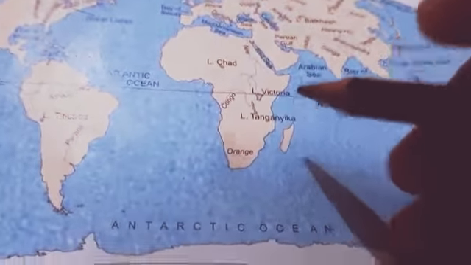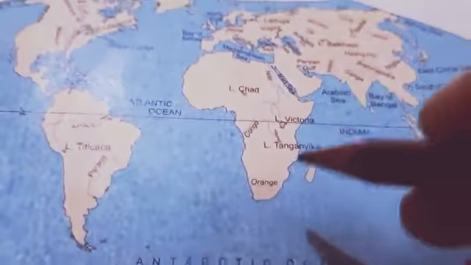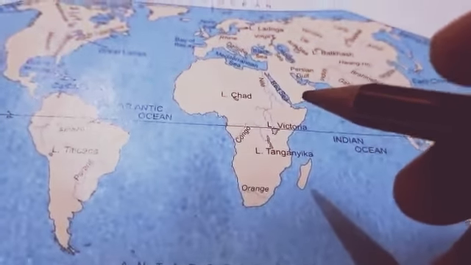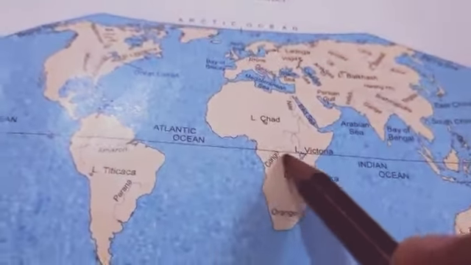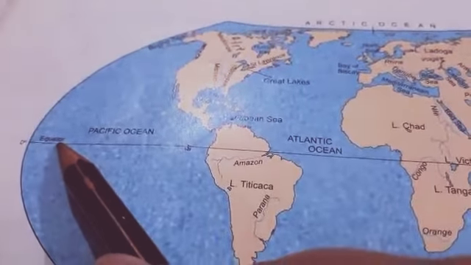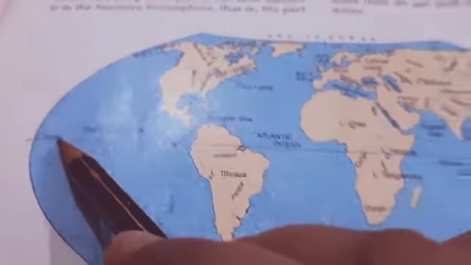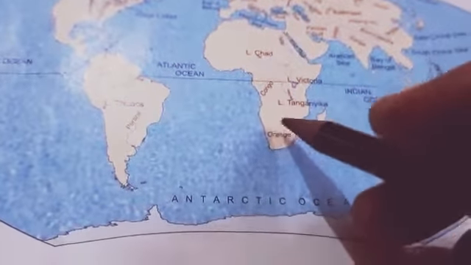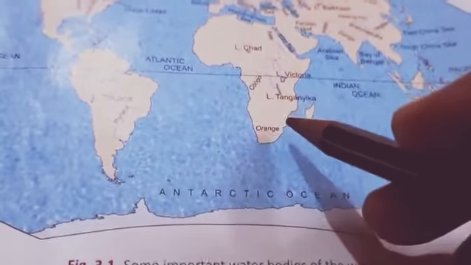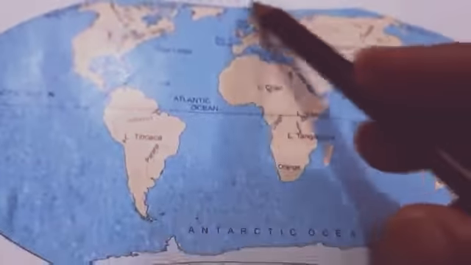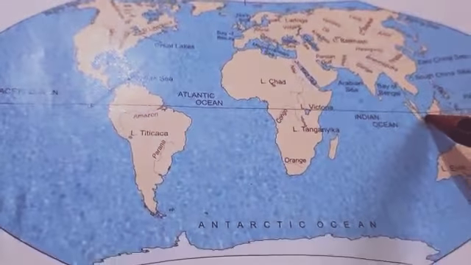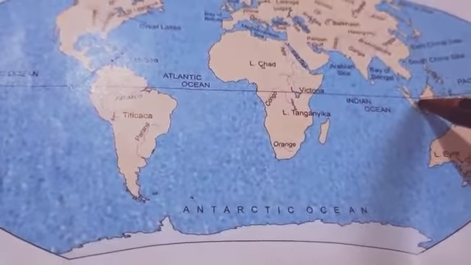Now look at the map. You can see I am showing you one map here. Look at the map of the world. You will notice the equator drawn. You can see this black line, it is written here, equator. It is in your book, so open your book and check it. This black line, the equator, is drawn through the middle. This is your world map, and the equator is going nearly through the center of the earth.